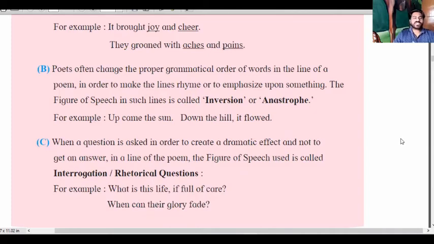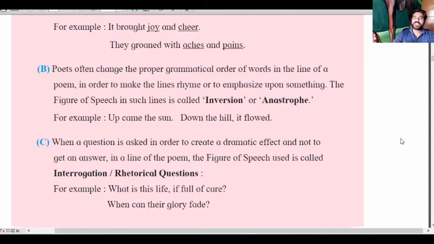But we cannot say this sentence is wrong, because the poet used this in a poetical form. This is called inversion or anastrophe. "Up came the sun" is wrong grammatically, but not wrong as a poetic device. It's nice. The sun came up.